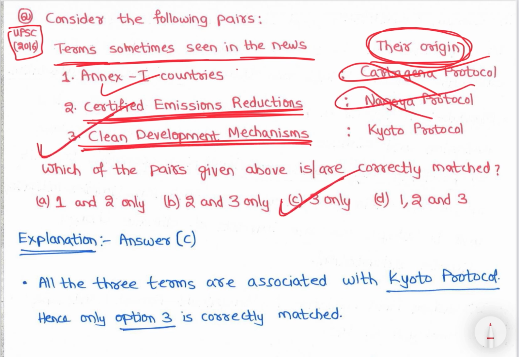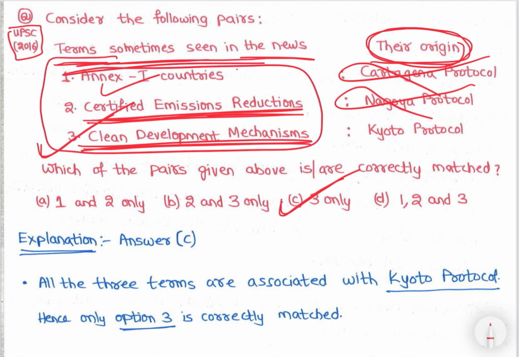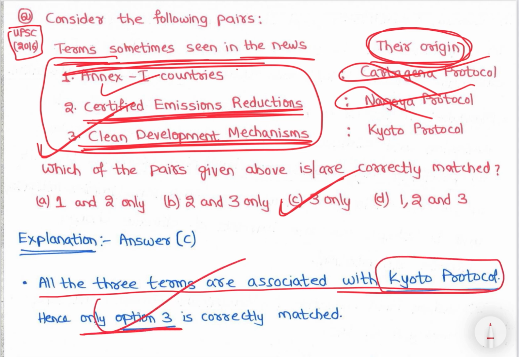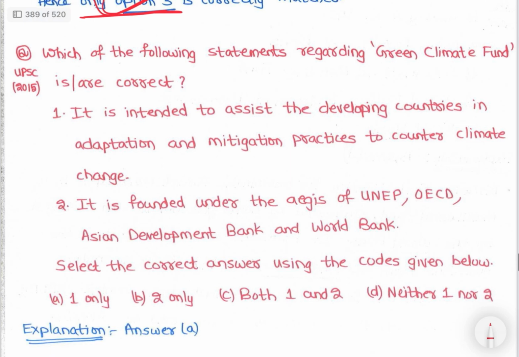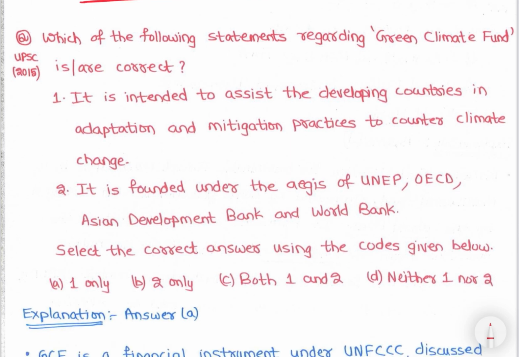So only 3 is the correct. So all the 3 terms are associated with Kyoto Protocol, right. Hence only option 3 is correctly matched, right. So Kyoto Protocol, you can go to the Kyoto Protocol class notes and you can read there.